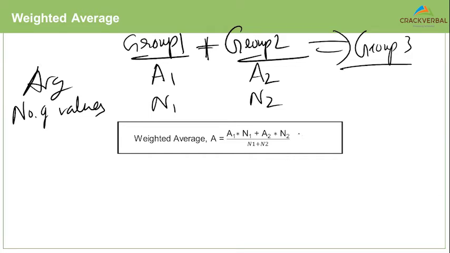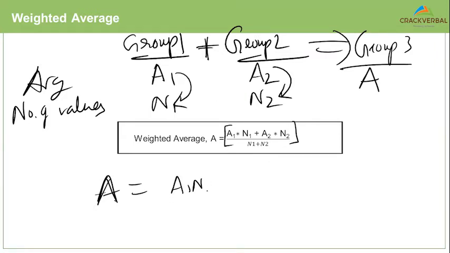I would obviously use the weighted average formula. And now you understand that you're actually mixing group 1 with group 2 to find group 3. So how do I find the average here? What will I do? I will multiply these two components added, that is the numerator. My denominator will be the sum of N1 and N2. So A1 N1 plus A2 N2 by N1 plus N2.